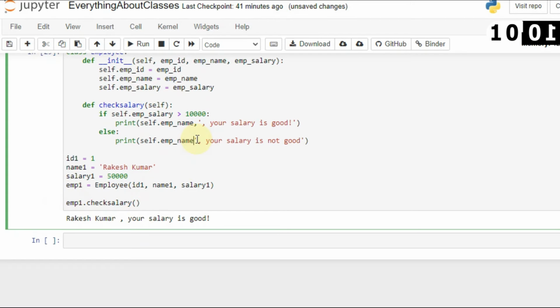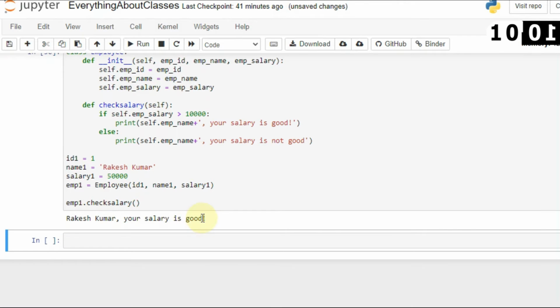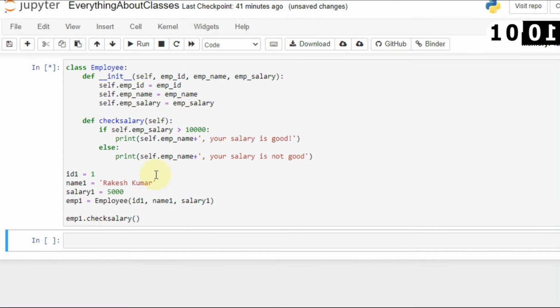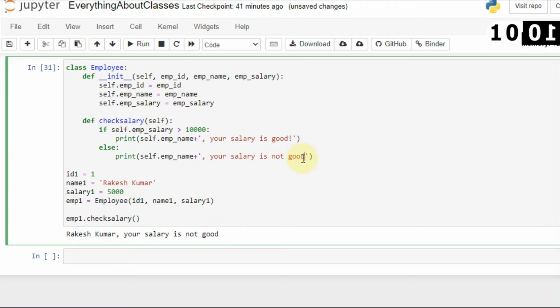Even if you want to omit the space between these two, you can use plus here, and let's run this again, and you can see that Rakesh Kumar, your salary is good. And when you say again 5,000, then it will show me that Rakesh Kumar, your salary is not good. So you have already understood how you can create a method, and you can customize those methods.